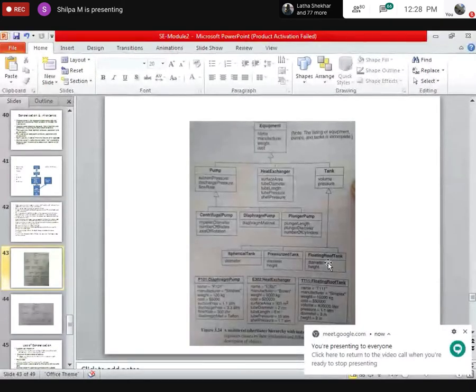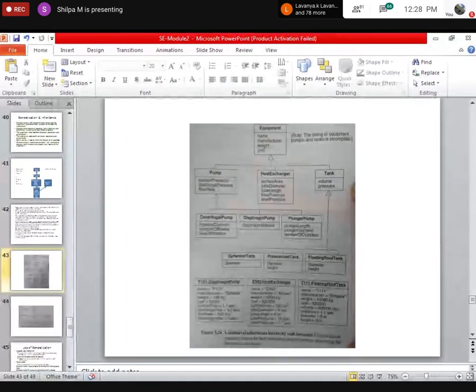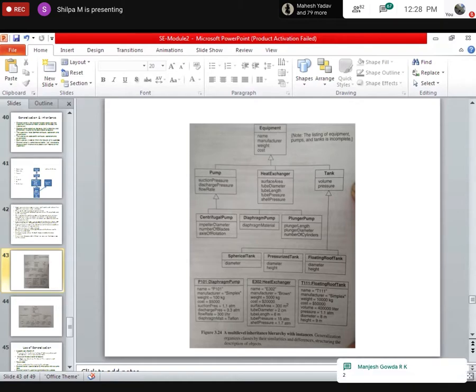Maithili, diameter and height. What about Manjesh? Manjesh, two. Janvi says eight.